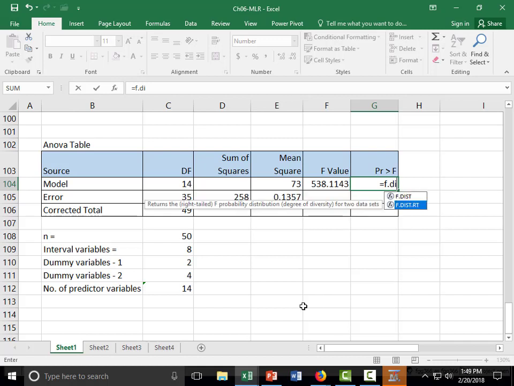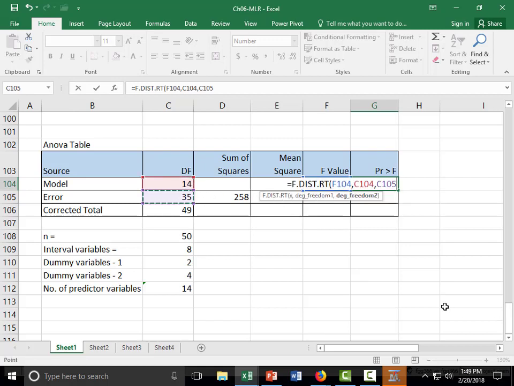So use that function, and it needs three things: the value of F itself, and then the degrees of freedom, two of them, the numerator degrees of freedom and the denominator degrees of freedom. Numerator is MSR, so that's the degrees of freedom for the model, and the denominator degrees of freedom is the degrees of freedom for MSE.